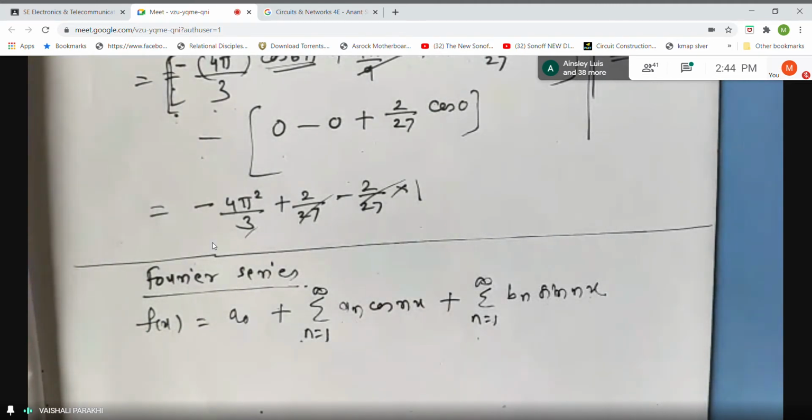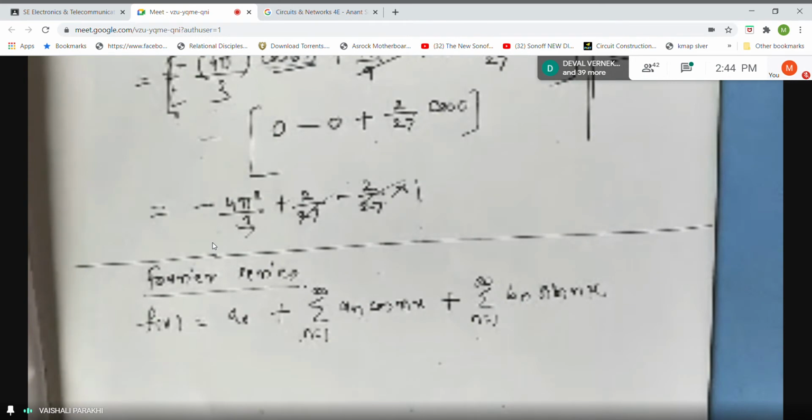The condition is that f of x should be a periodic function, and the formulas are given for this in different intervals. What are the different intervals? The first interval is 0 to 2 pi.